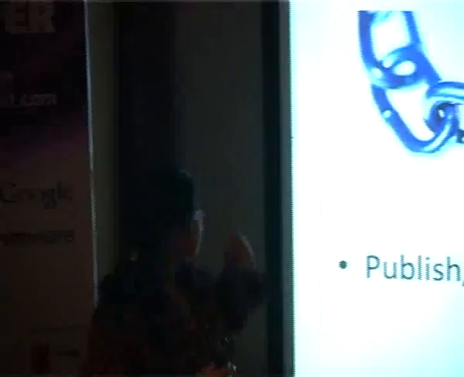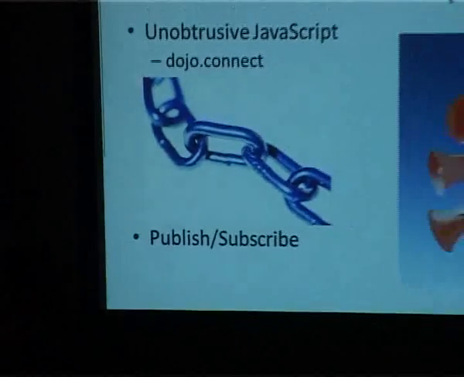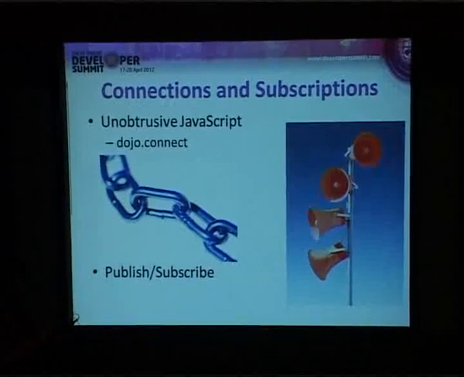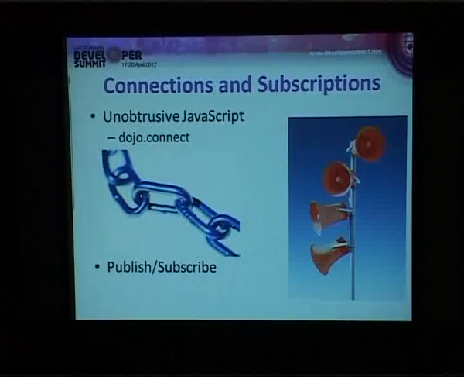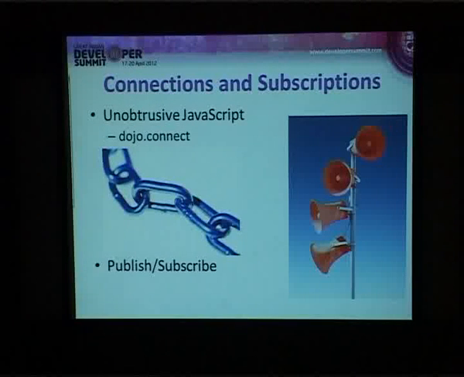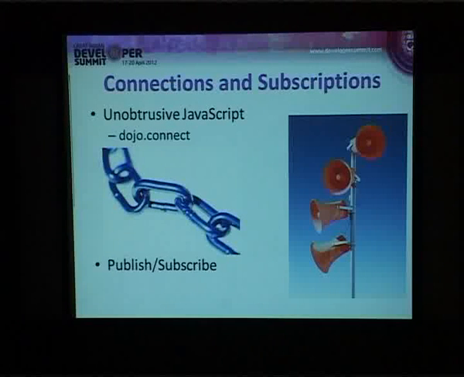Now Dojo also has support for event handling. We are familiar with event handling when it comes to unobtrusive JavaScript, which even jQuery has, and typically it is done using dojo.connect. You have a mechanism of publish and subscribe also in Dojo. That means like you have in bulletin boards, I can publish something and somebody who is subscribing to it can actually listen to that and do something.